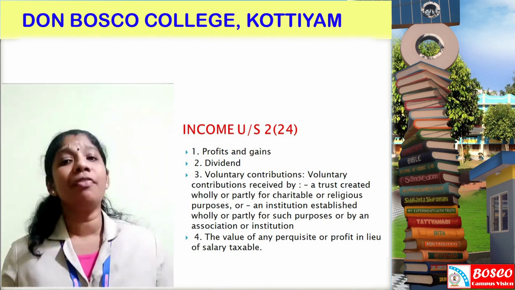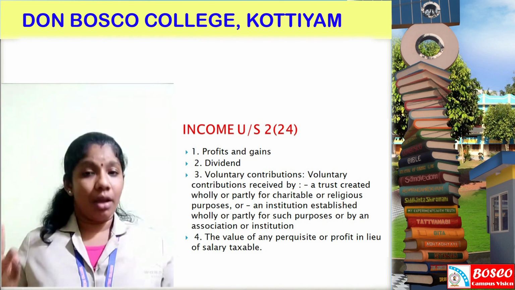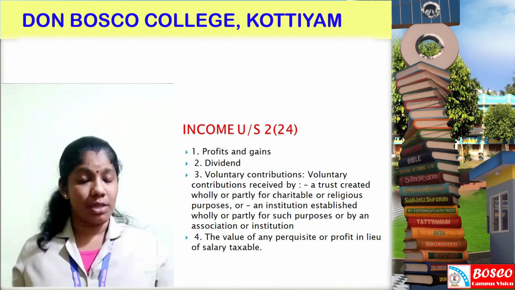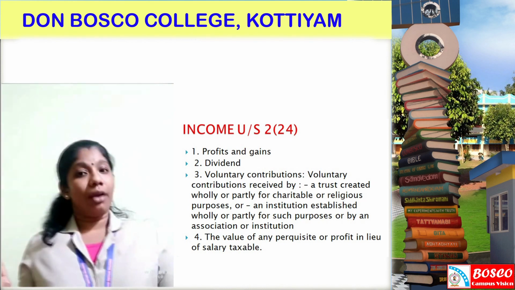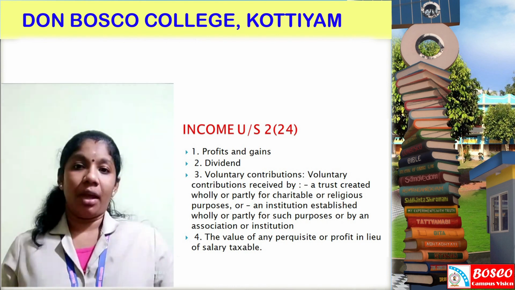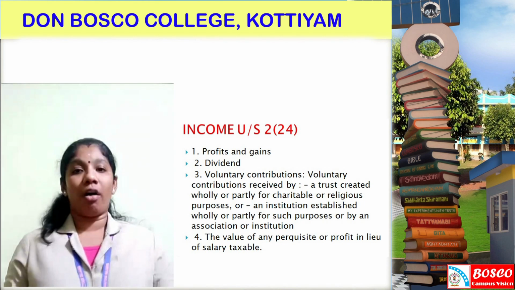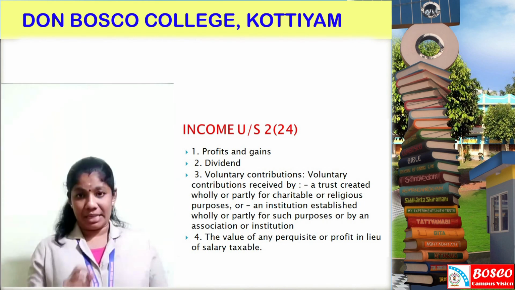And the next one is the value of any perquisite or profit in lieu of salary.